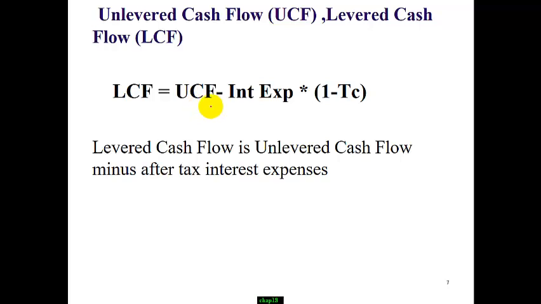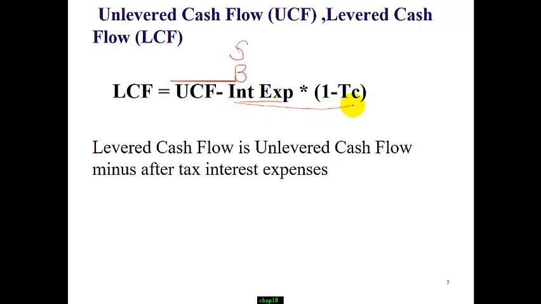What's the relation between unlevered cash flow and levered cash flow? Unlevered cash flow is total cash flow to both stockholders and bondholders. Bondholders receive interest payments. Due to the tax incentive, the interest tax shield, the net amount that goes to lenders is the after-tax interest expense.